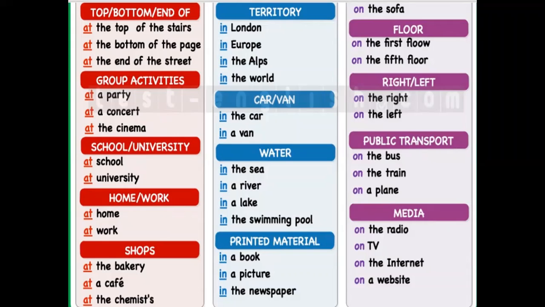Next, you can also use it for countries which have vast areas, big areas. Like he lives at Hathipol in Udaipur. So here you are using in also, and you are using at also. Why are you using at? Because at is the location which you are showing in the vast area of Udaipur.